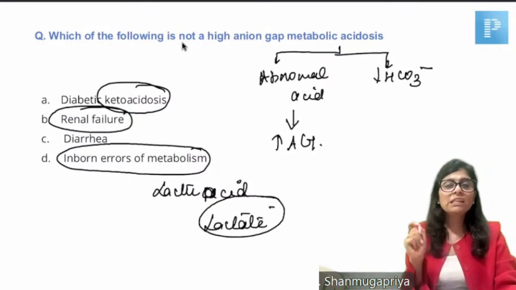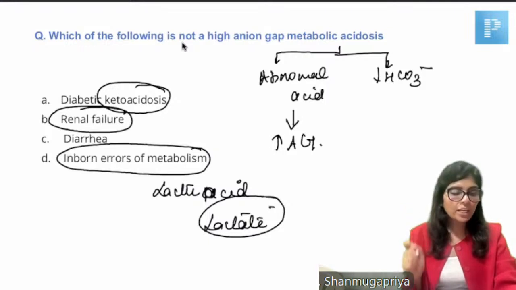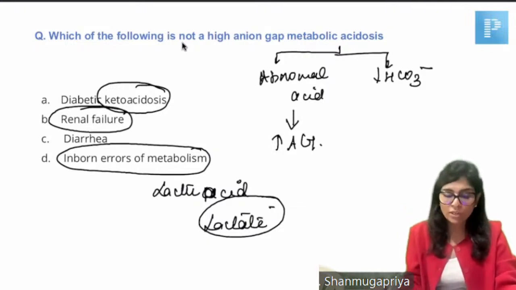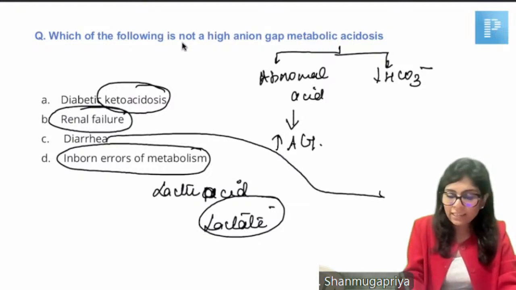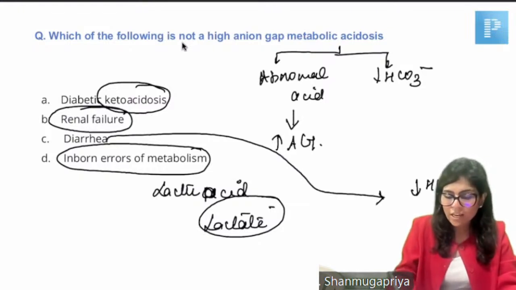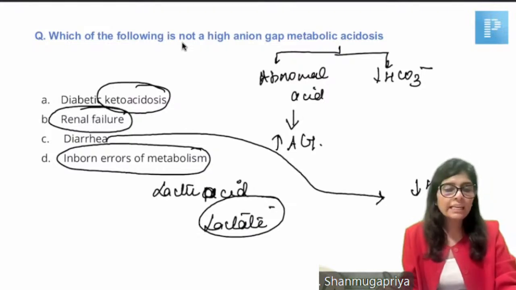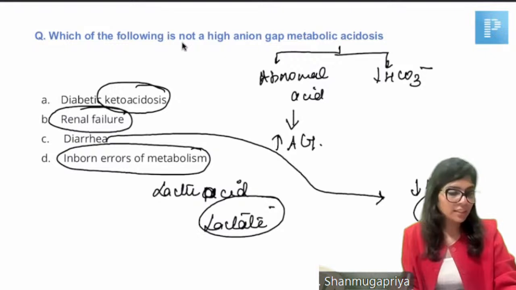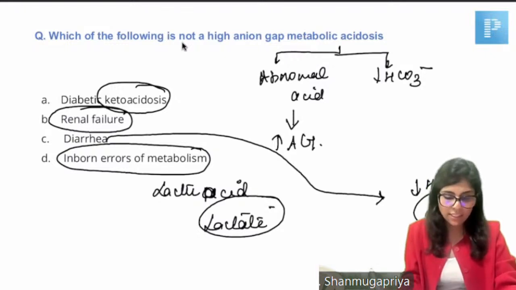So diabetic ketoacidosis, renal failure, and inborn errors of metabolism all cause high anion gap metabolic acidosis. Whereas in diarrhea, wherein you're losing bicarbonate through stools, your body compensates by reclaiming chloride. So the anion gap will remain normal. Okay, answer is choice C.